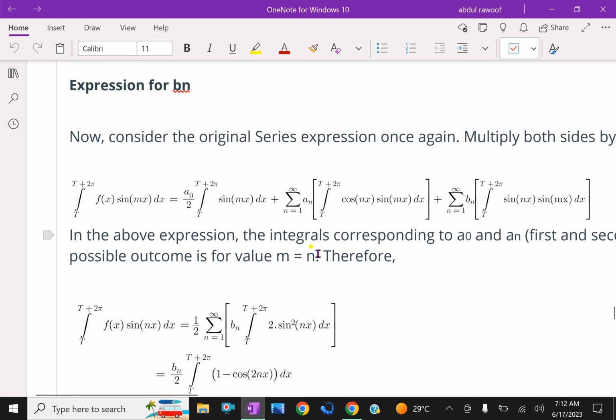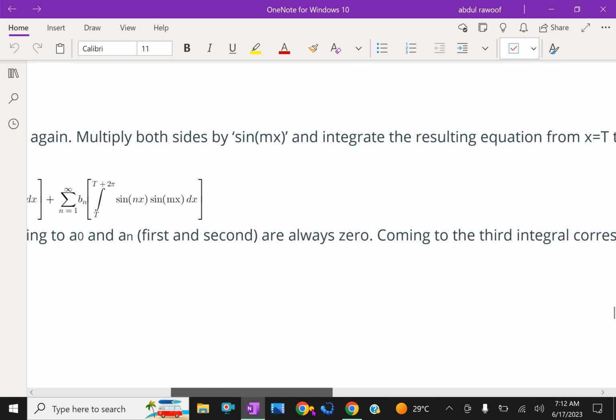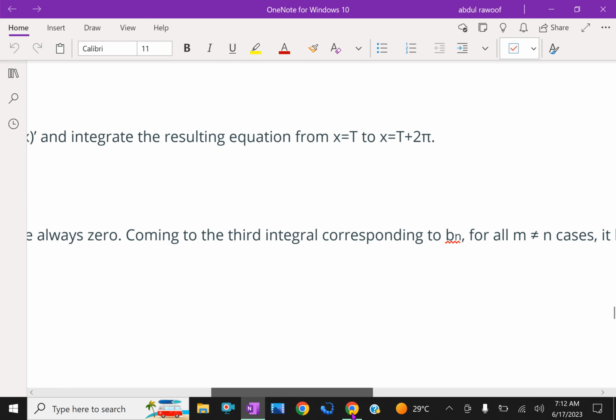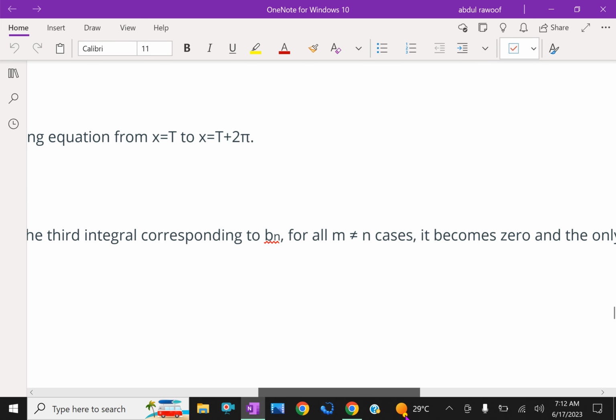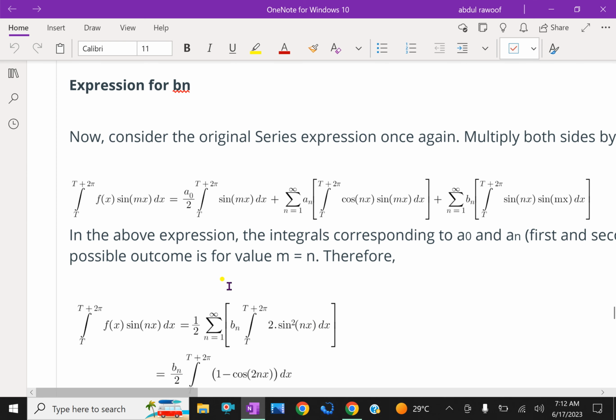In the above expression, the integrals corresponding to a0 and an, the first and second, are always 0. Coming to the third integral corresponding to bn, for all m not equal to n the cases become 0, and the only possible outcome is for m equal to n.